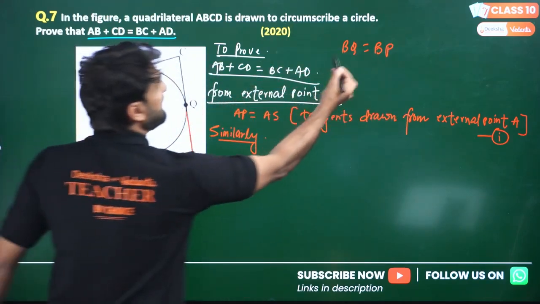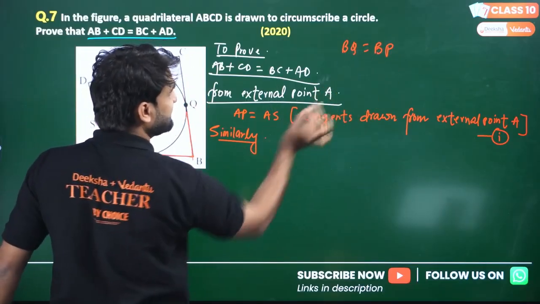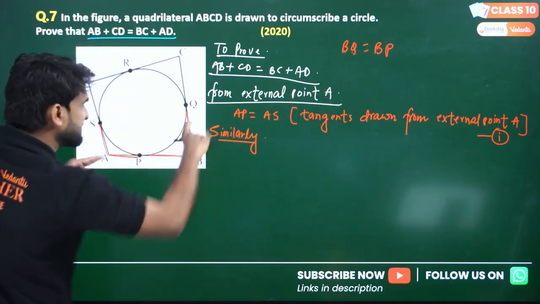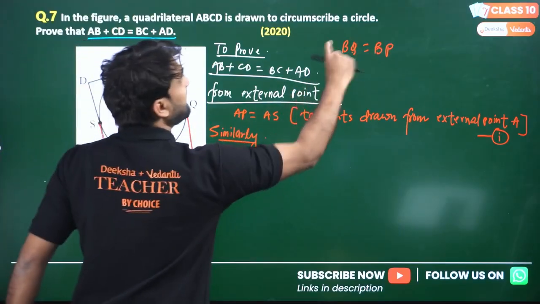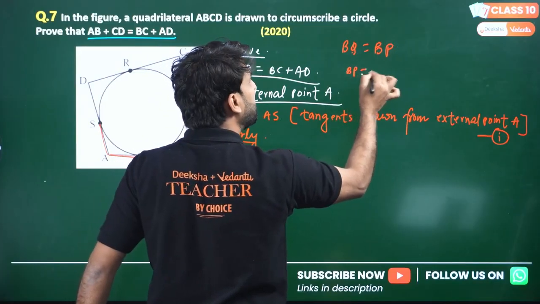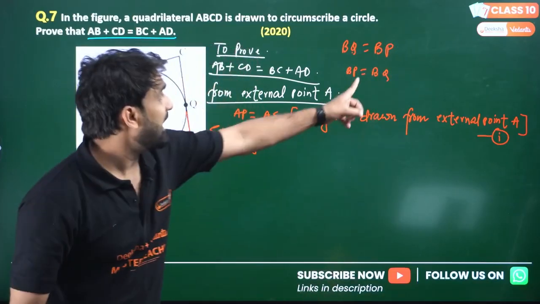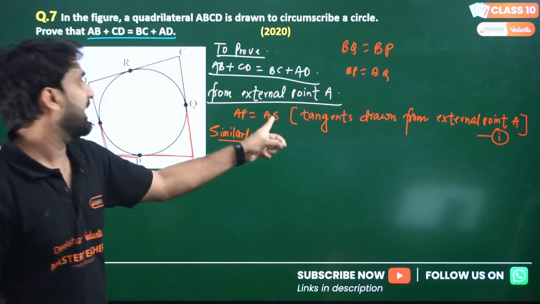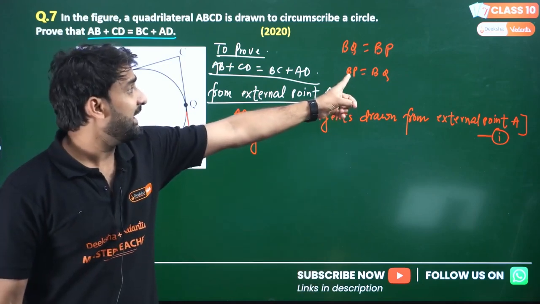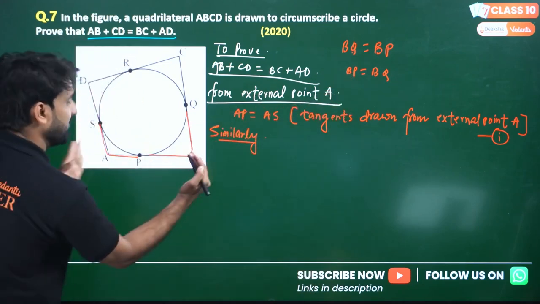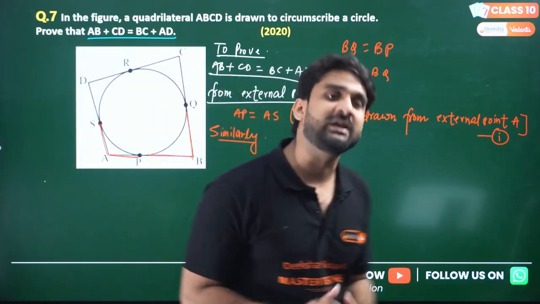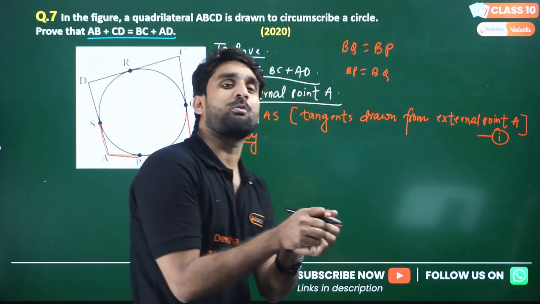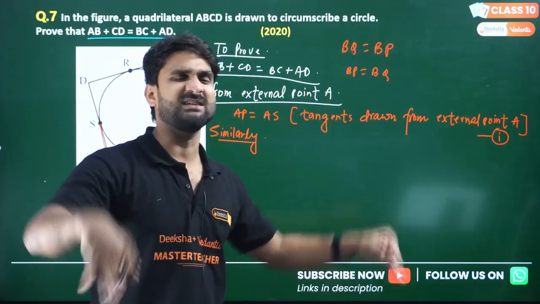If I write this BQ and BP, if I add this and this, so right side will be adding with right side and left will be with left side. So AP plus BQ, there will be no meaning. So instead of writing in this way, you can write BP equals to BQ. Why? If I add this and this, AP will be adding with BP and BQ will be adding with BS. So when we add BP and AP, BP plus AP will be AB. So the magical thing in this question is how you are writing the situation. If you are writing the situation in proper order, this question is very easy. I can say easiest one.